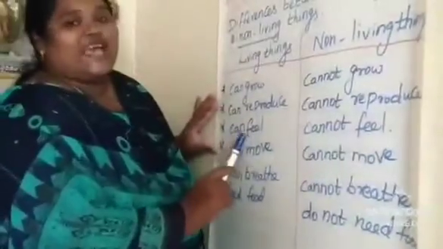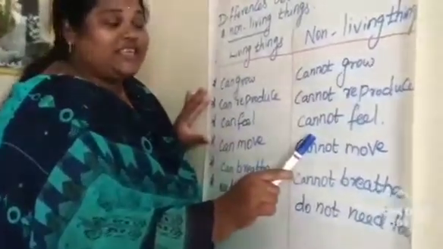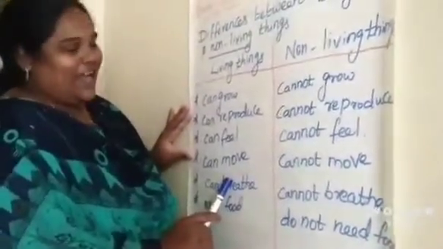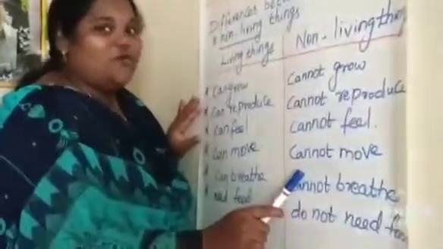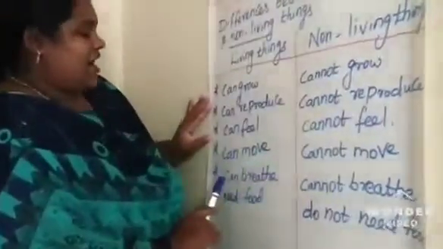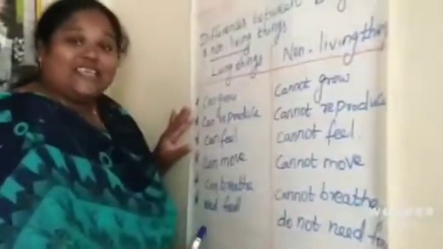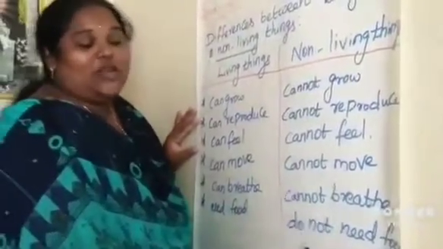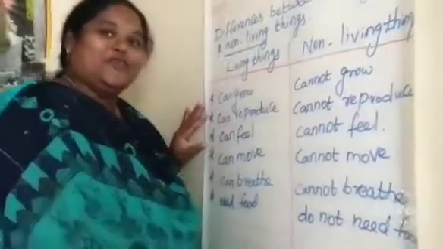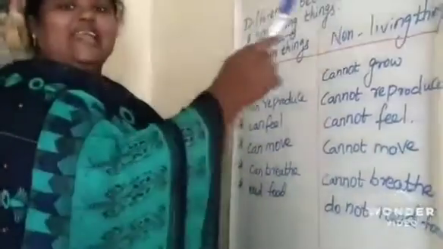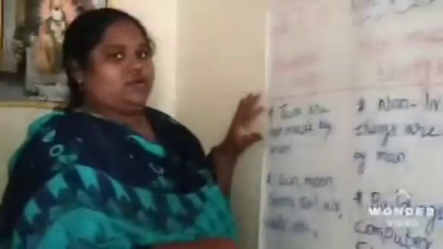And living things can feel. And non-living things cannot feel. Living things can move from one place to another. Non-living things cannot move from one place to another. And living things can breathe, non-living things cannot breathe. Living things need food to grow and non-living things do not need food to grow. So these are the differences between living things and non-living things.